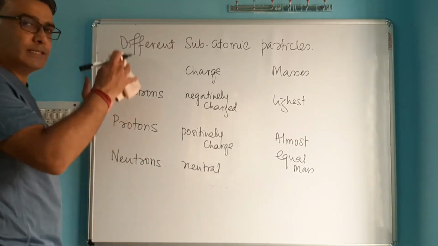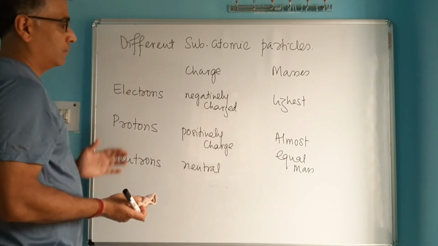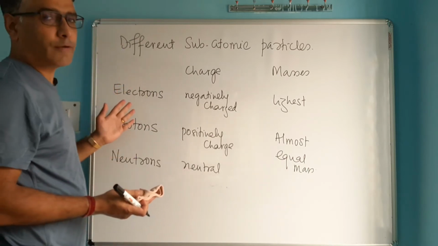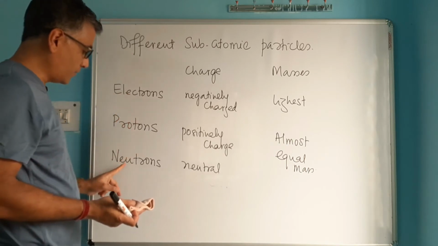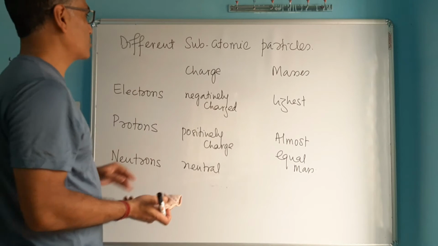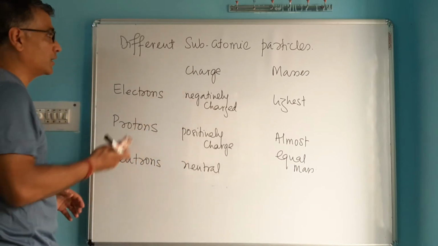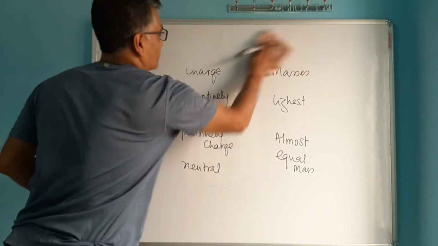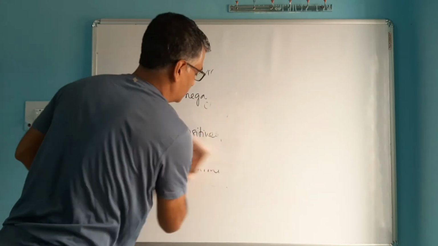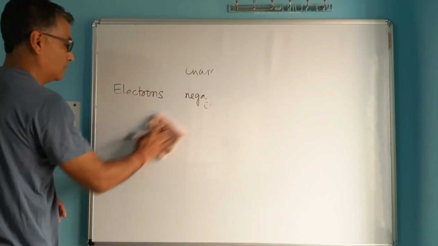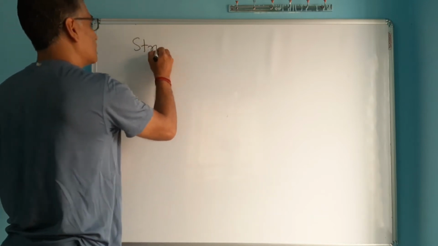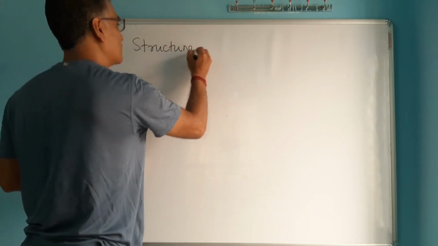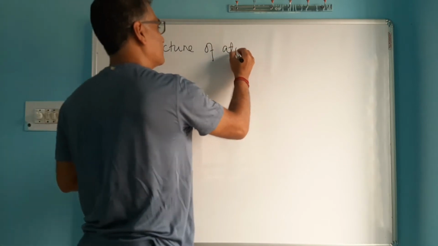Now, how do they stay inside an atom? That means, what is the structure of an atom? Where inside an atom will you find electrons? Where do you find protons? Where do you find neutrons? So that structure of atom also we must discuss today. So the next topic is structure of atom.